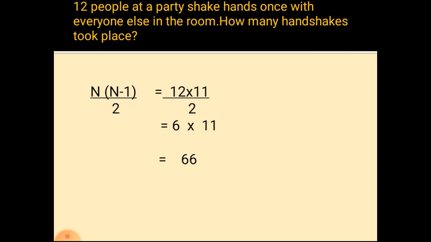Now, 12 people at a party shaking hands once with everyone else in the room. How many handshakes took place? So again we are going to use the same formula, n into n minus 1 by 2, which is equal to, now n value is 12, 12 into 12 minus 1 is 11 by 2. 12 and 2 getting cancelled, so it becomes 6. 6 into 11 is equal to 66.